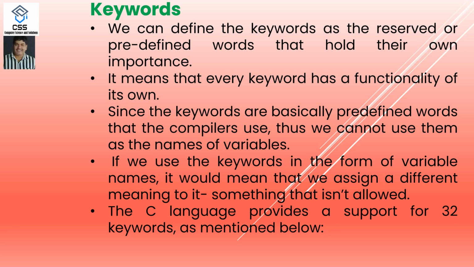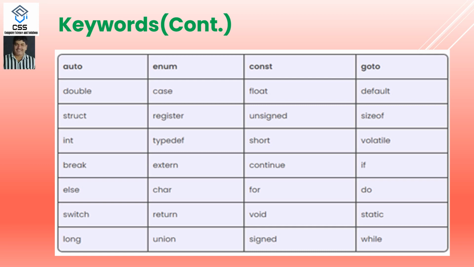If you declare the integer data type, then you cannot write int equal to 10. With int you can write x, y. Suppose we write int char equal to 10, it is not possible because char is a reserved word. If we use a keyword as a variable name, it would assign a different meaning, so it is not allowed. The C language provides 32 reserved words, known as keywords. Reserved means that at the time of manufacture, it has been defined and has a specific meaning. We cannot change it.